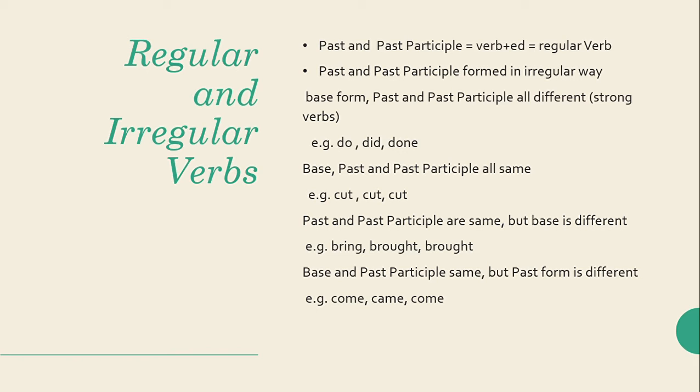Then there are some verbs whose past and past participle forms are the same, but their base form is different. For example, bring is the base form, and the past and past participle are brought and brought. So the past and past participle are the same and the base form is different. And there are situations where base and past participle forms are the same, but the past form is different. For example, come, came, and come.